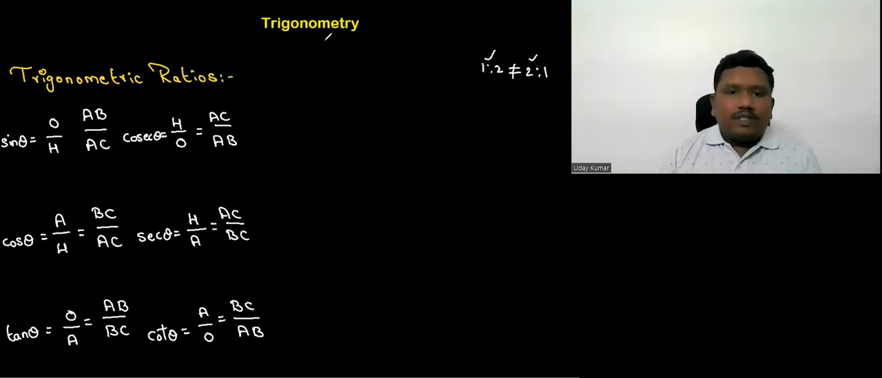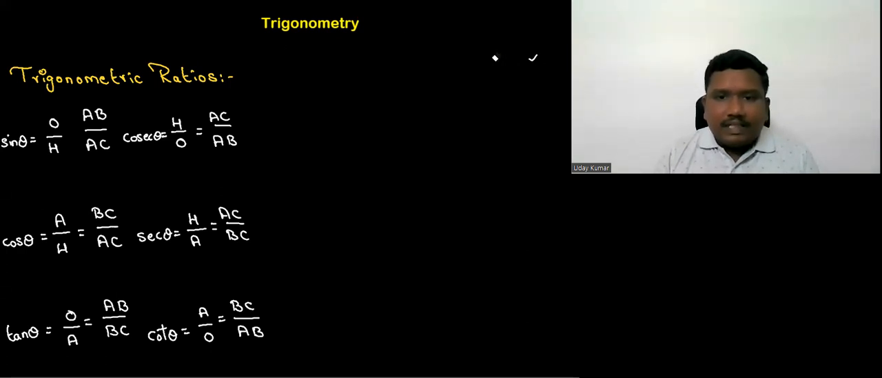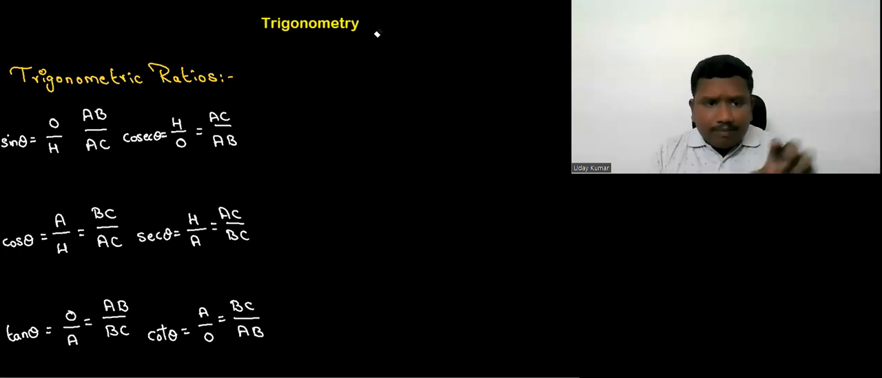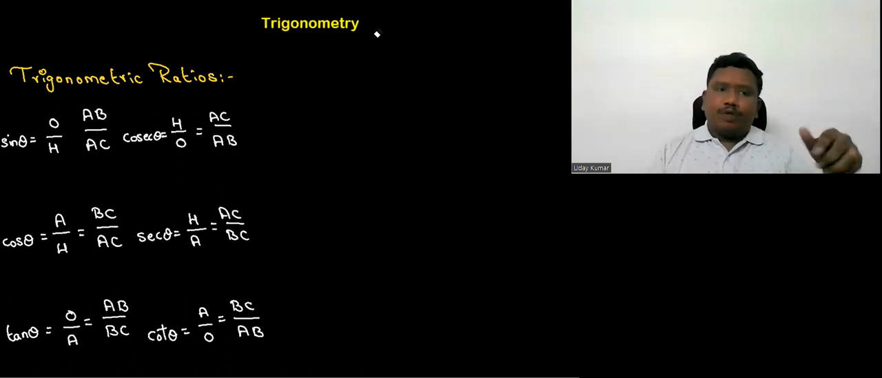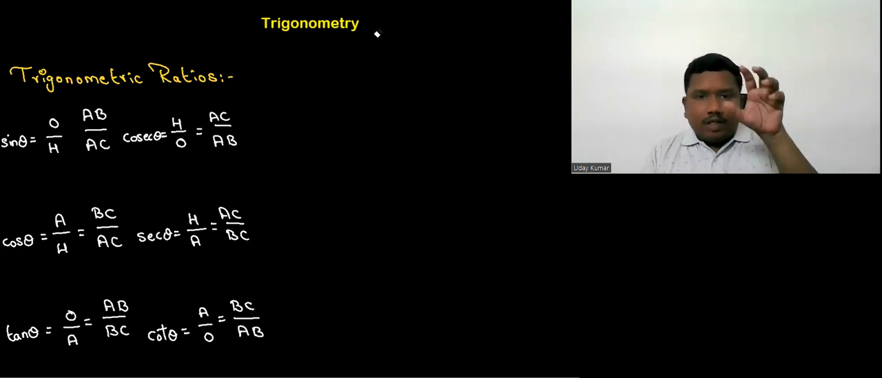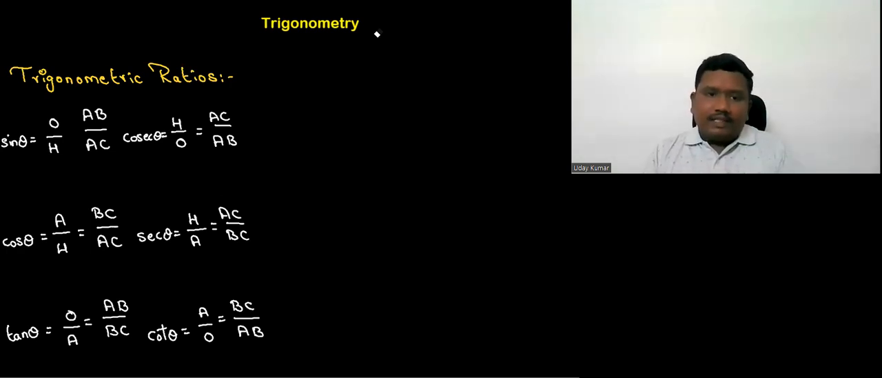Remember, here we shouldn't remember the AB, BC, AC like that, because those AB, BC, AC are according to the triangle ABC. We have to remember that opposite side over hypotenuse is sine theta, adjacent side over hypotenuse is cos theta, opposite side by adjacent side of the theta is equal to tan theta. Like that, we have to remember. Don't remember like AB, AC condition.